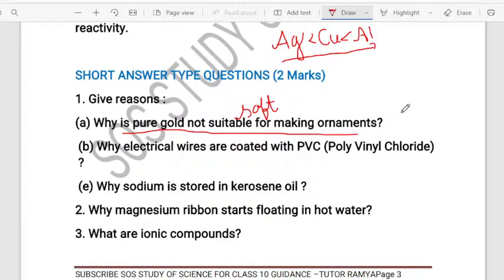See, electrical wires are coated with PVC to prevent the shock. If electrical wires are not coated with the PVC, and we touch the wires when electricity is passing through them, definitely we will get shock. So to prevent the shock, the electrical wires are coated with the PVC. You want to understand this, students.